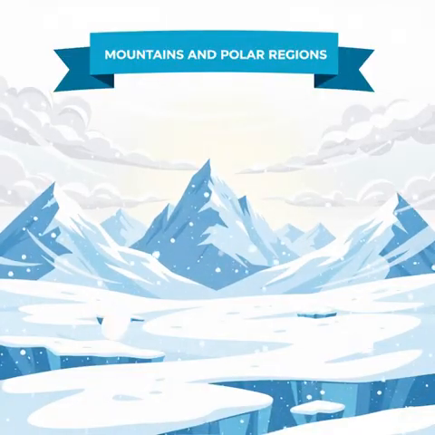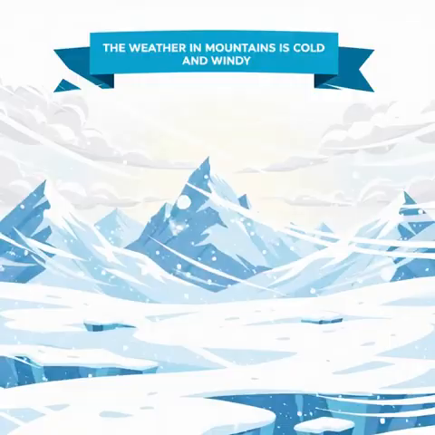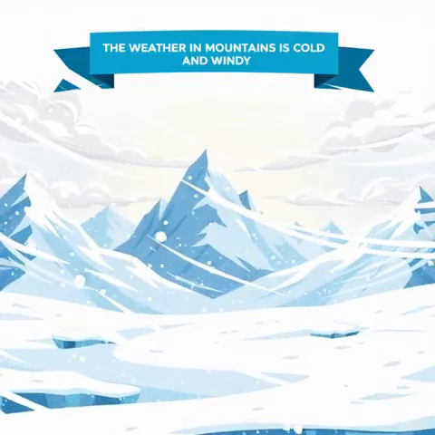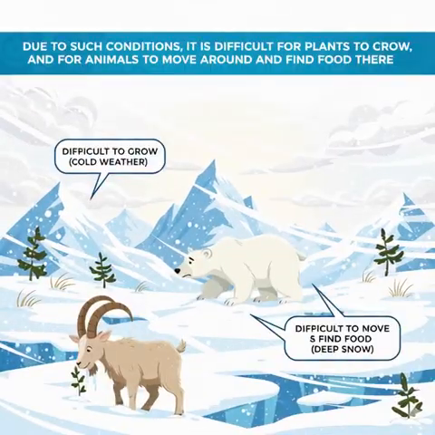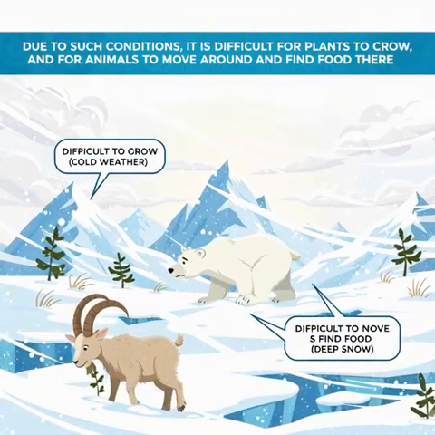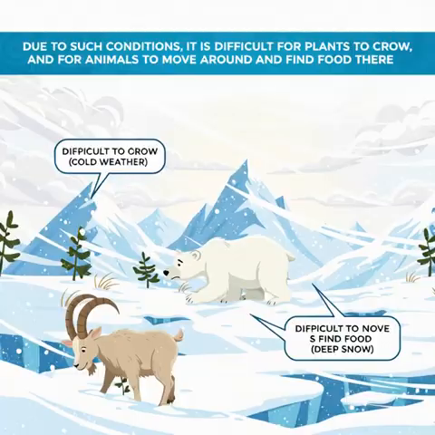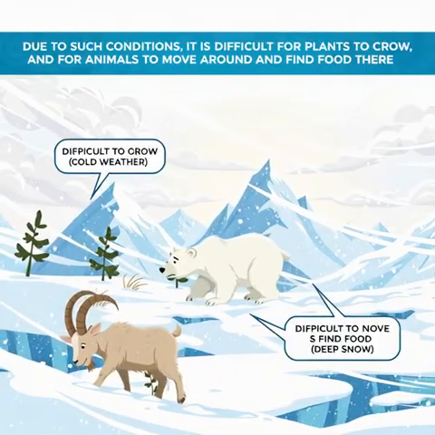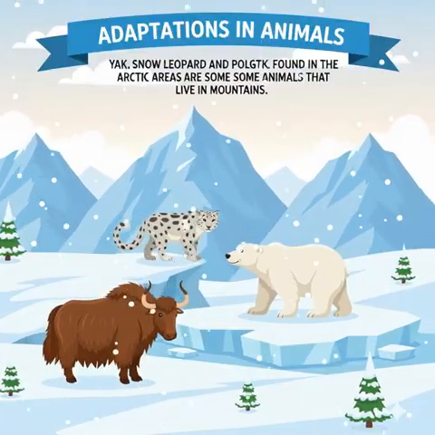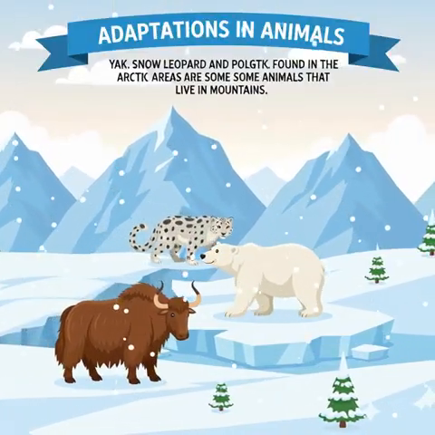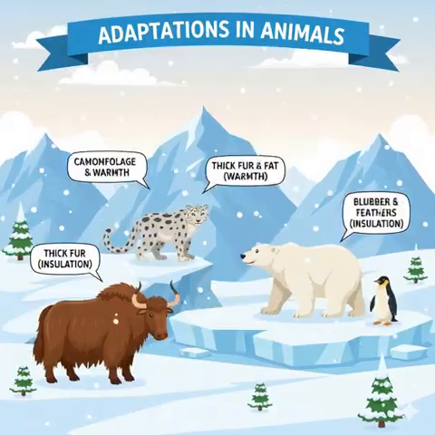Mountains and polar regions. The weather in mountains is cold and windy. The ground is mostly covered with snow. Due to such conditions, it is difficult for plants to grow and for animals to move around and find food there. Therefore, they have certain adaptations to live in mountains.